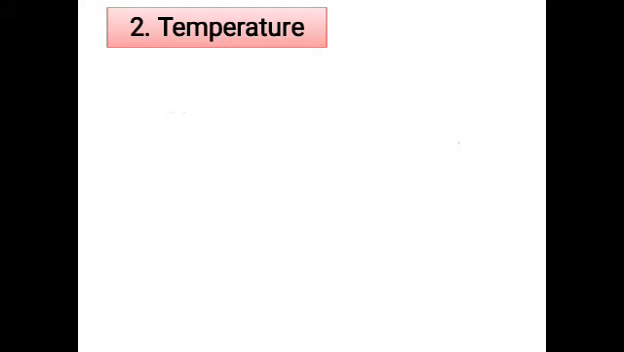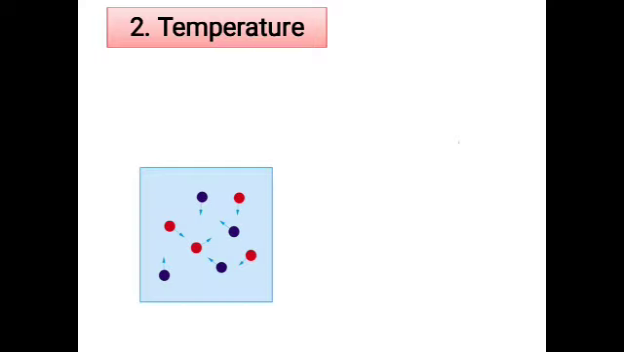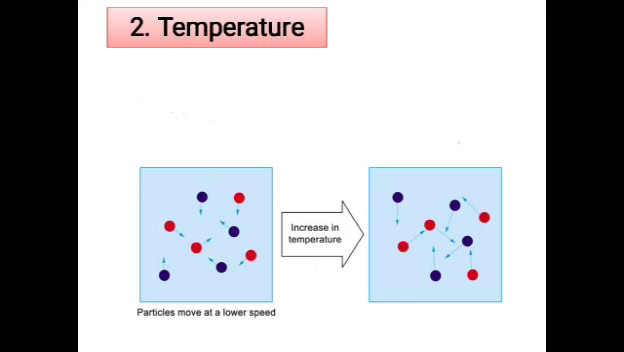Now we will see the next factor, that is temperature. Let me take again the molecules in the container. When the temperature is very low, the kinetic energy of the particles also will be very low, so particles will be moving at a lower speed. But as the temperature increases, the kinetic energy of the molecules also increases. They get more energy from the temperature and start moving faster, so you will see particles moving at a higher rate.